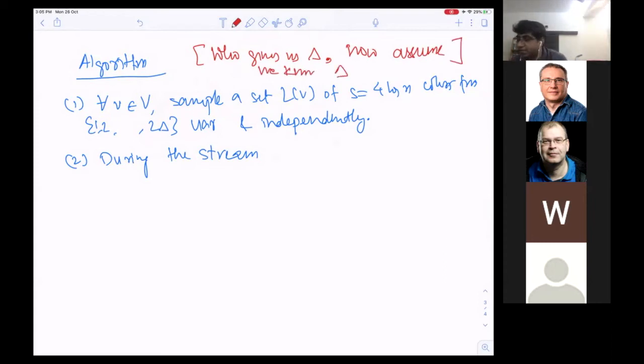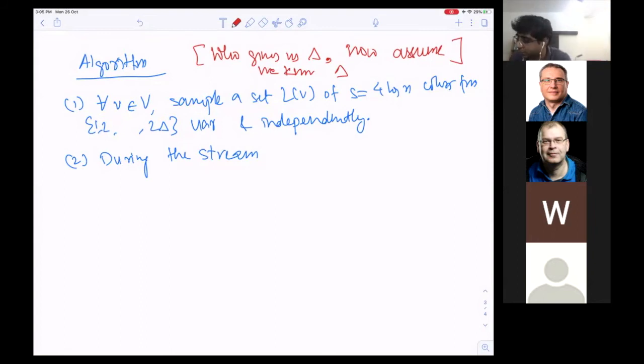In the beginning itself, it sampled a set of 4 log n colors uniformly at random and independently from 1 to 2 delta. So I'm going to prove the same statement which palette sparsification does, but with respect to 2 delta colors, not with respect to delta plus 1. And in fact, we will be able to show this for any (1 plus epsilon) delta.